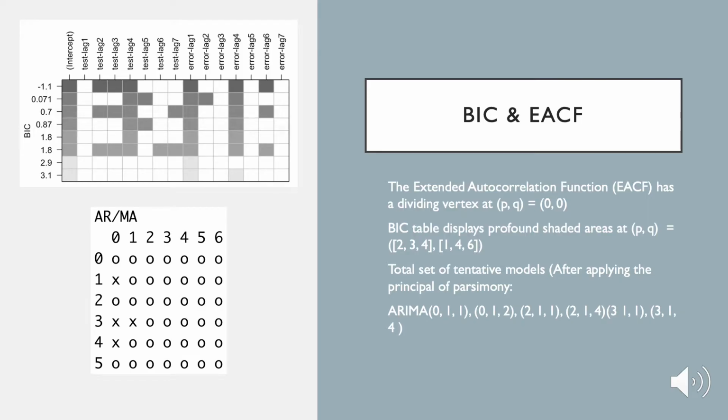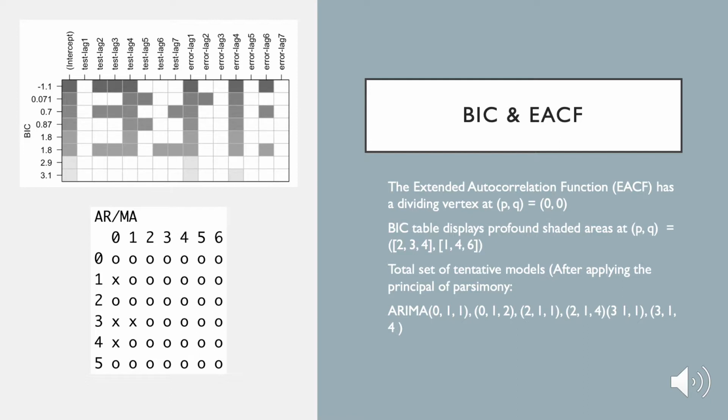As seen in the previous slide, there were no significant lags in the ACF and PACF plots, so I've used the extended autocorrelation function and BIC tables to derive tentative p and q values. For the first procedure, the EACF has a dividing vertex at 0, 0, which gives us tentative models ARIMA 011 and ARIMA 111. Secondly, the BIC table has shaded regions at p equals 2, 3, and 4, and q equals 1, 4, and 6.